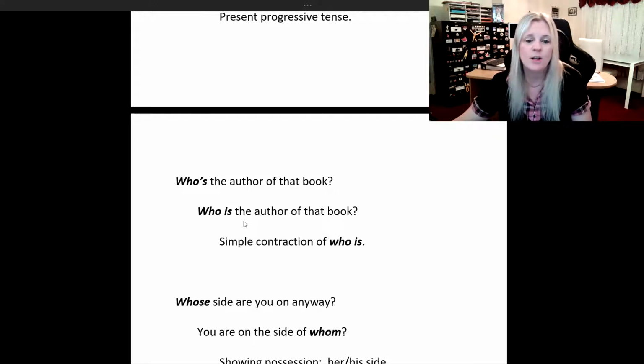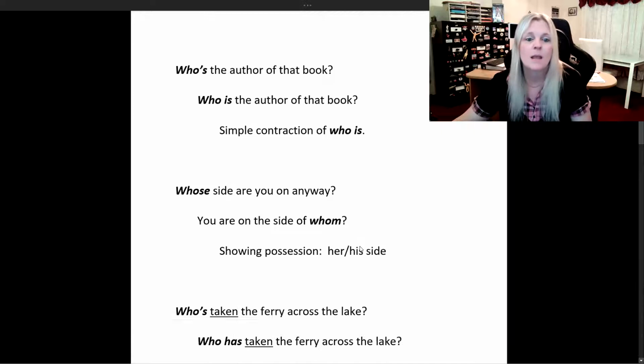What's the verb that follows? There is no verb that follows. So it's a simple contraction of who is. Easy. Whose side are you on anyway? So we use whose. So we have to ask the question, you are on the side of whom, showing possession, his or her side.